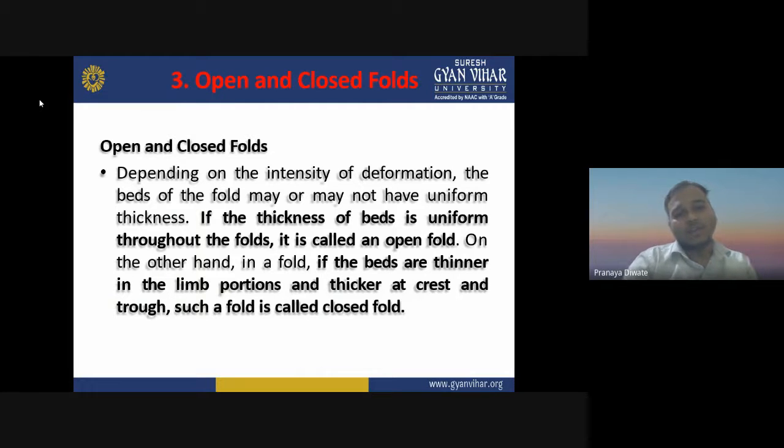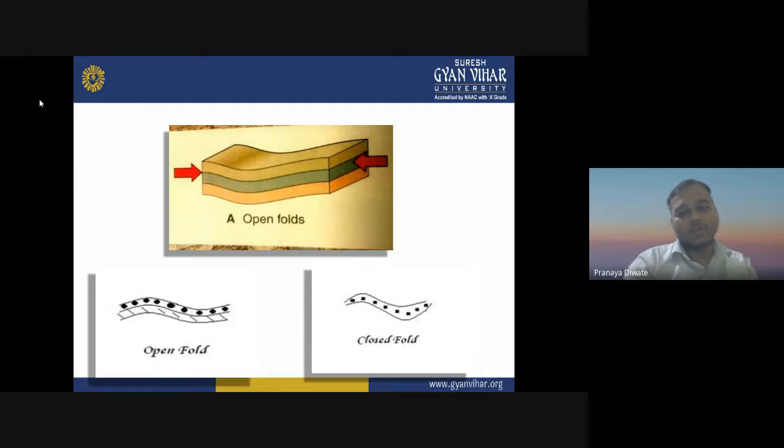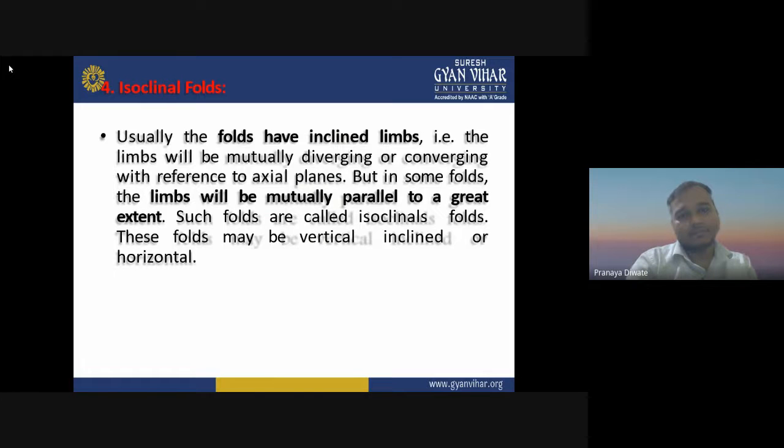On the other hand, in a fold, if the beds are thinner in the limb portion and thicker at the crest, that is called a closed fold. This is how an open fold will look. You can see this diagram. Then we have an isoclinal fold.